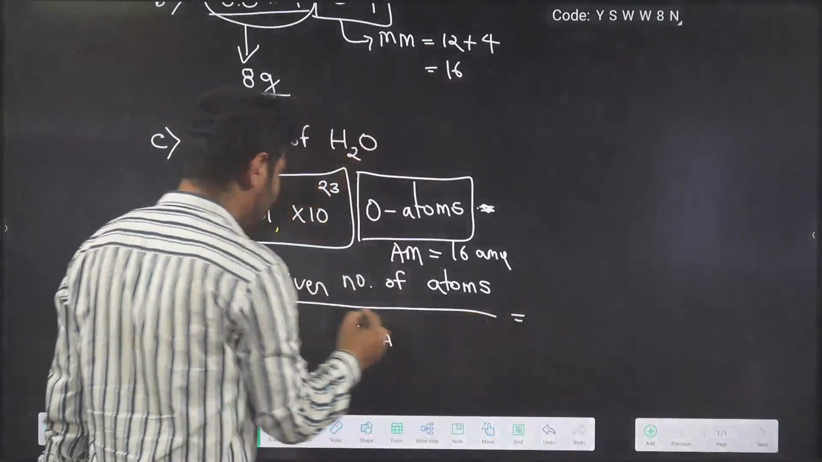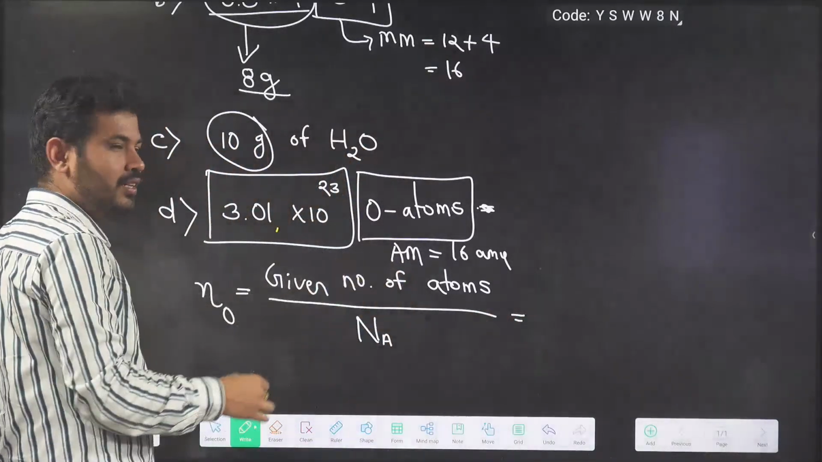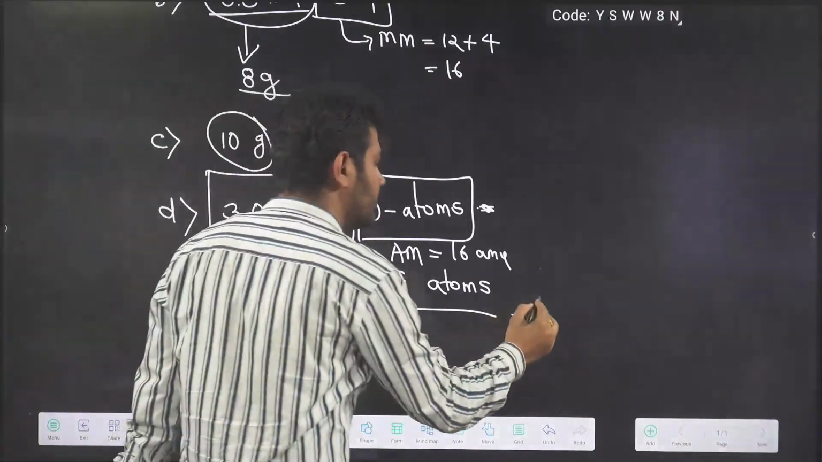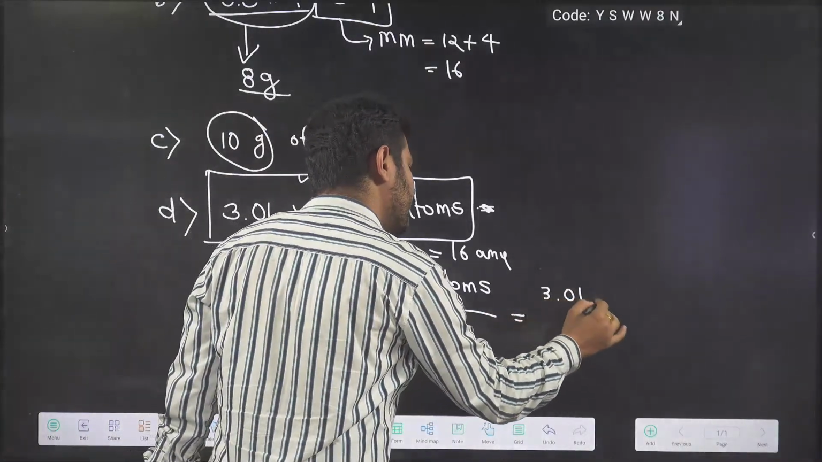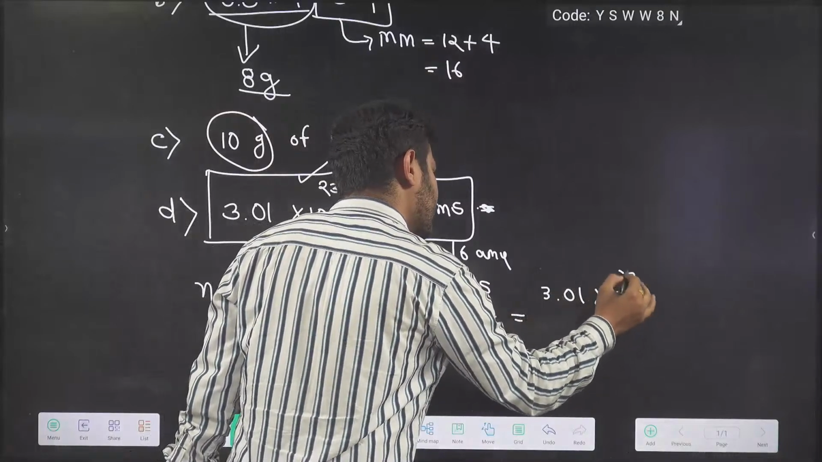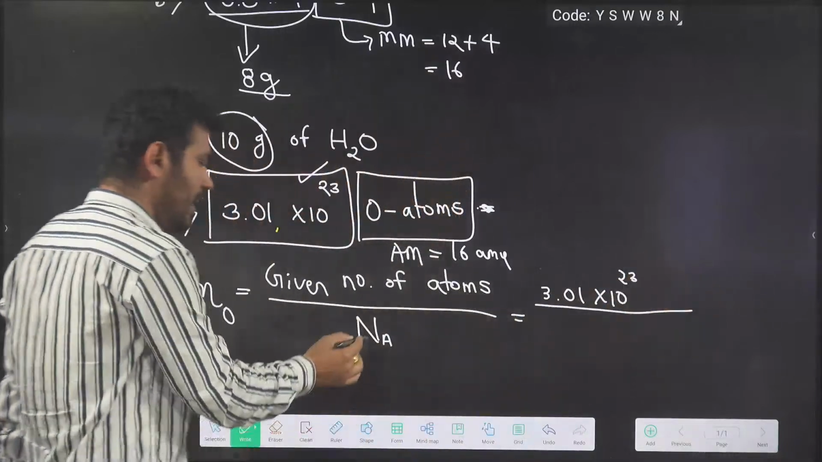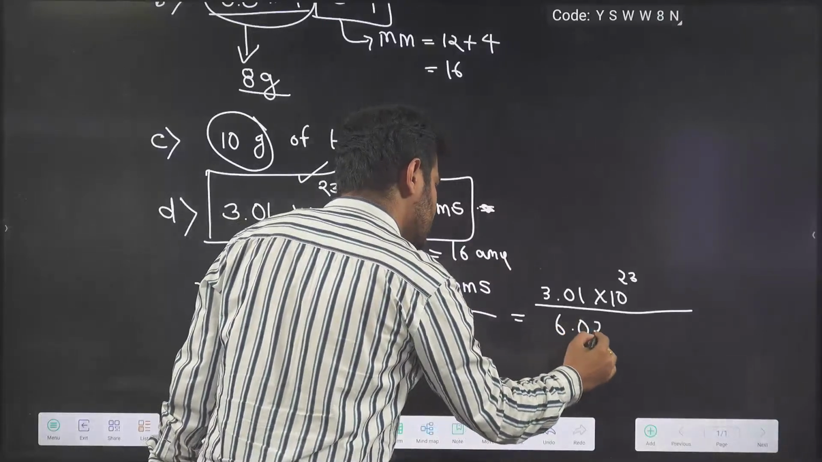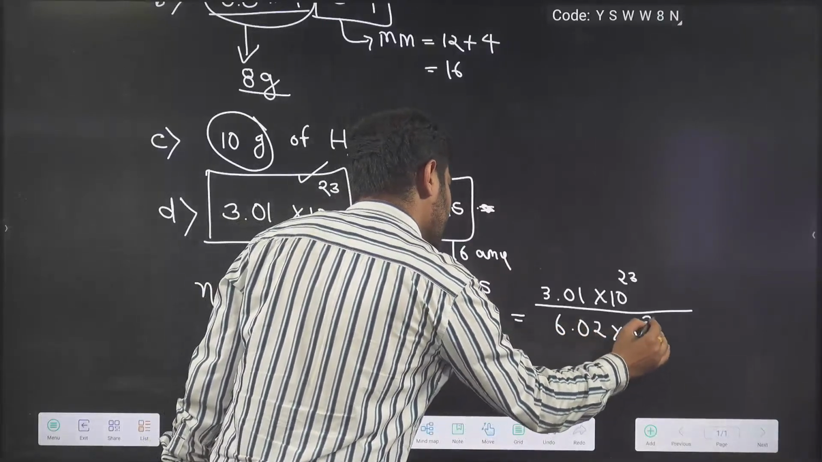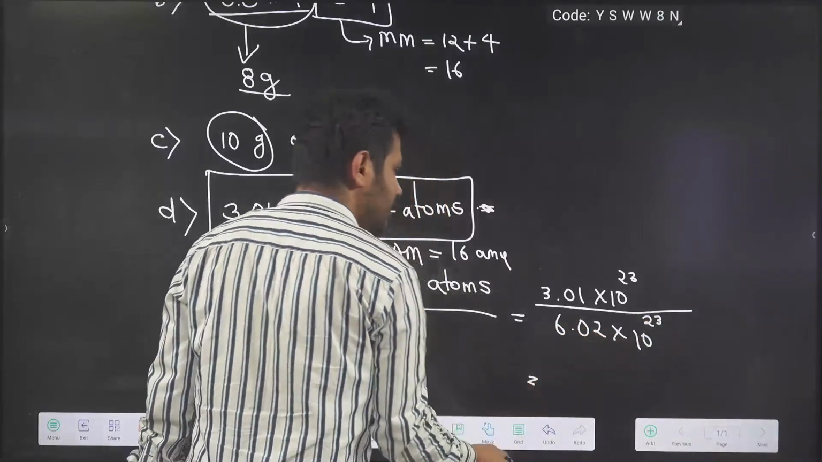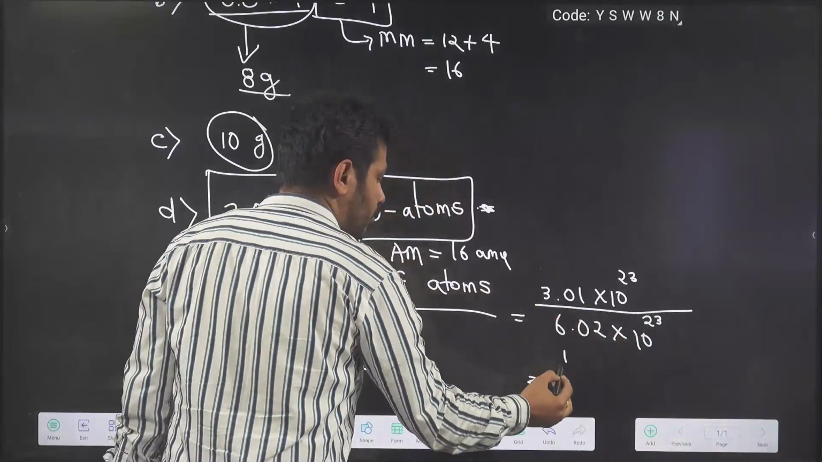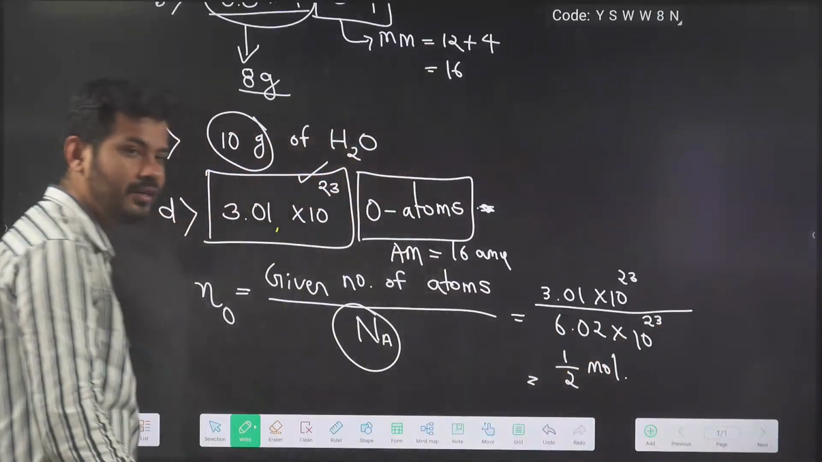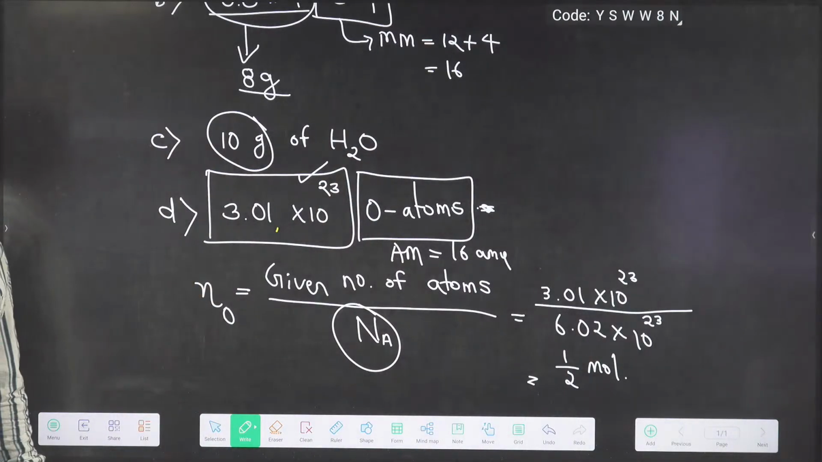So you tell me how many given atoms are there? These many oxygen atoms are present with us. So 3.01 into 10 to the power of 23 divided by Na, Avogadro's number, which is 6.02 into 10 to the power of 23. Now, if you cancel this, it is going to be half mole. Number of moles we are calculating. So half mole of oxygen atom is there with us.